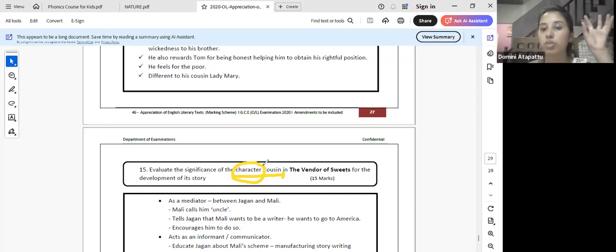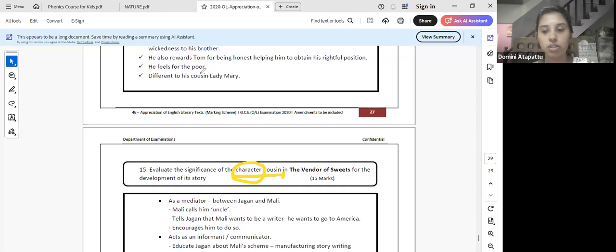These are points you need to note. Language plays a significant role, especially in the novel and in the drama, and also in the prose passage. In poetry, instead of the dialogues and the language, the main thing you need to focus on is the techniques. Techniques in the novel and all are a little less, right? But in poetry it runs a lot through the techniques, right? So this is a character based question.